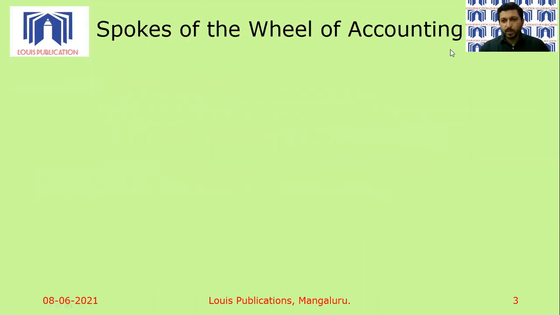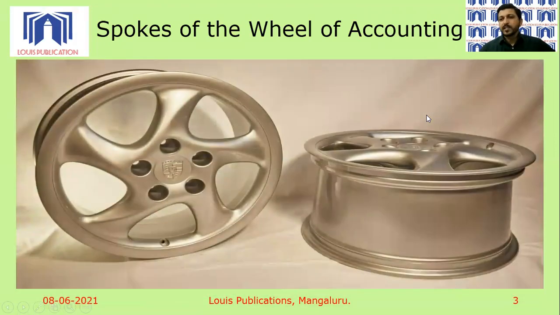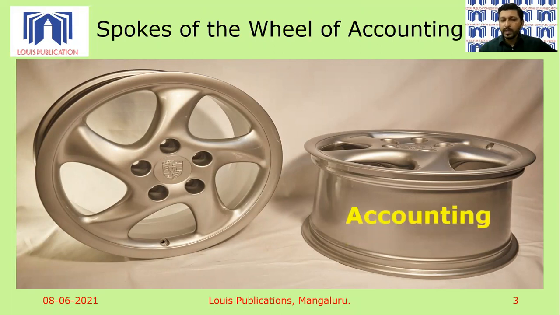Now, as you see on the screen, when I say spokes of accounting, immediately the word spokes, as we all understand, is connected to the rim of a tire, maybe a cycle, maybe an auto, maybe a two-wheeler, or maybe a four-wheeler for that matter. And just as in the English language we have 26 letters of the alphabet, in accounting we have only 5. If this entire structure on the right of your screen is called accounting, then accounting has 5 spokes.